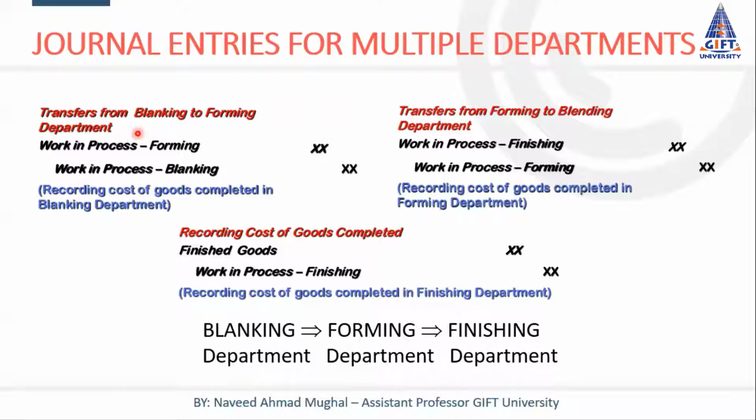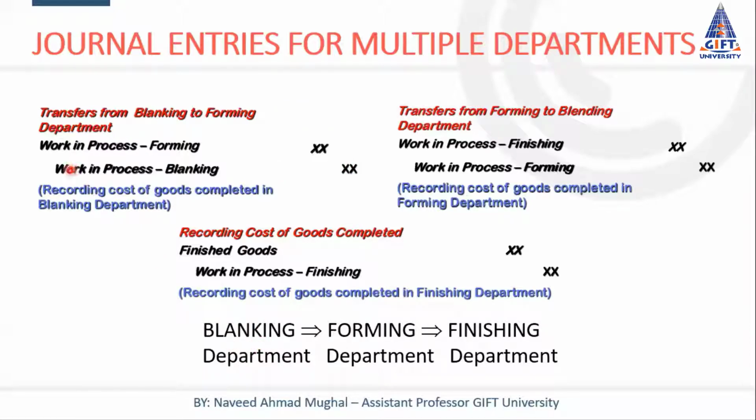When we send goods from one department to another department, the receiving department work in process account will be debited, because here the forming department is the receiving department. So forming department work in process account will be debited, and from where these goods are being transferred, meaning the previous department, the previous department account will be credited. So here the previous department is blanking department.